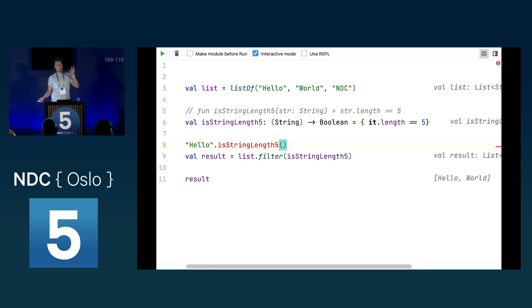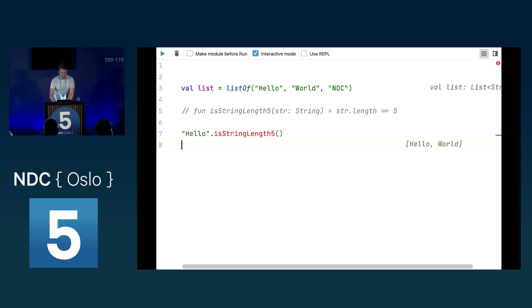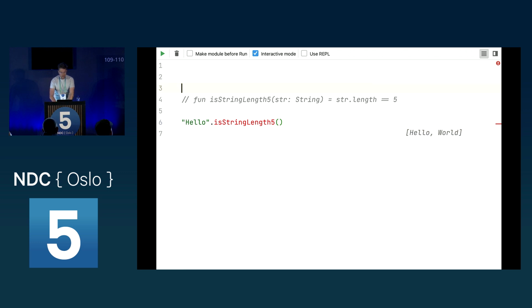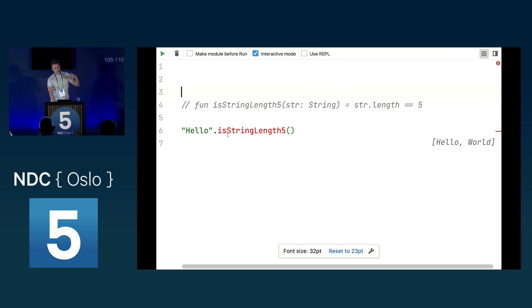Those of you who work with C# of course have these extension functions. But for the others, what are extension functions? Well, let's remove this and these two things here, because we don't need them. Let's say you want to call a function on a type which already exists. How can we do this?